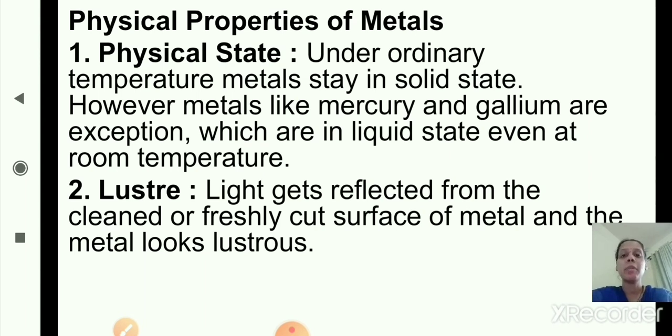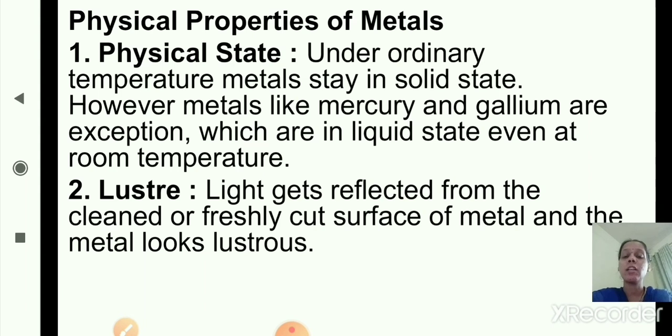Under ordinary temperature, means at room temperature, metals stay in solid state. However, metals like mercury and gallium are the exception. Why? Because they are in liquid state even at room temperature. But all other metals are in solid state at room temperature. So this is the first property of metal, physical state.